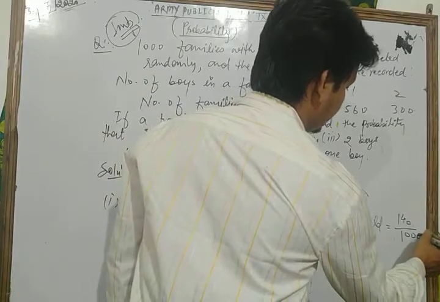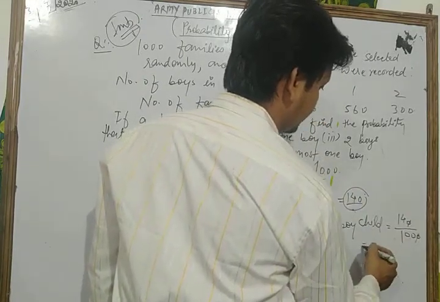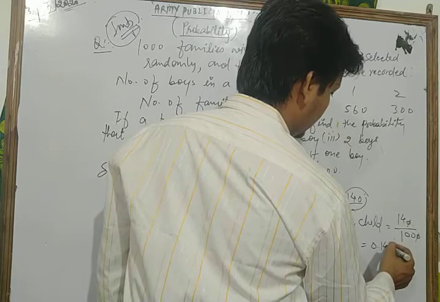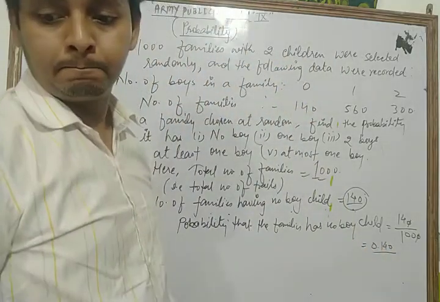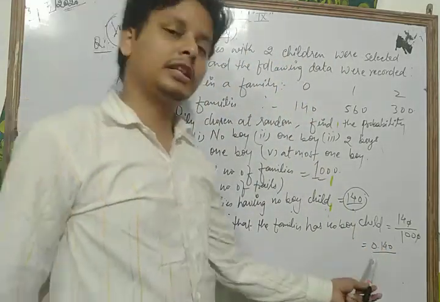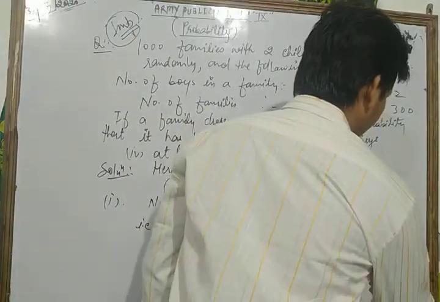Zeros cancel each other, so we have 0.140. This is the answer here.